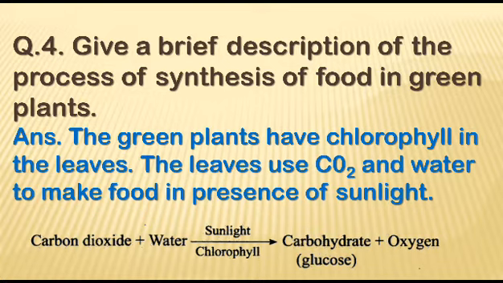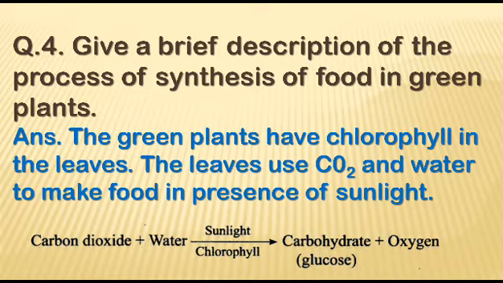The leaves get carbon dioxide from air, and water is absorbed by the roots and then transported to the leaves. So the leaves use this carbon dioxide and water to make food in the presence of sunlight.